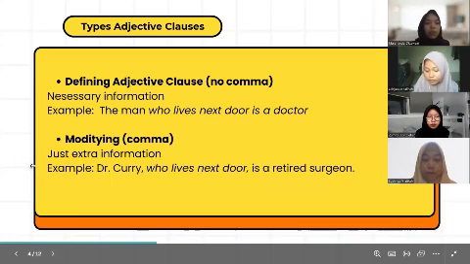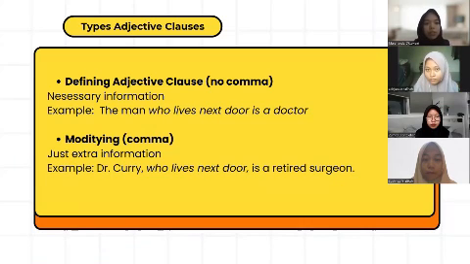There are two types of adjective clause. The first is the defining adjective clause. A defining adjective clause does not use a comma. Defining adjective clauses are used to explain important information. For example, the man who lives next door is a doctor. Here, it is not clear who the man is, so additional information is given with an adjective clause, namely who lives next door.